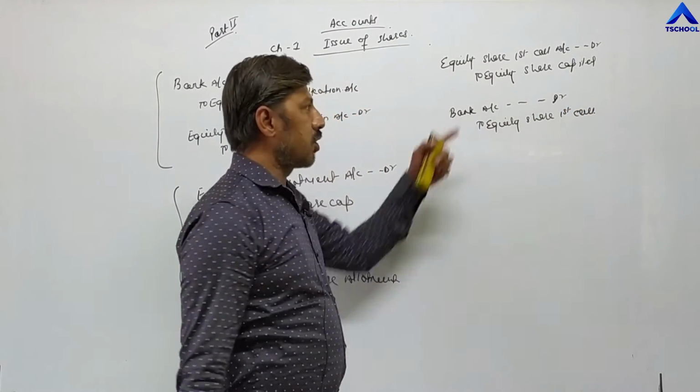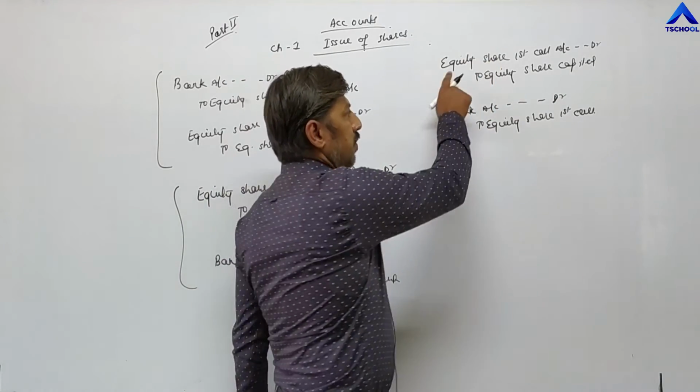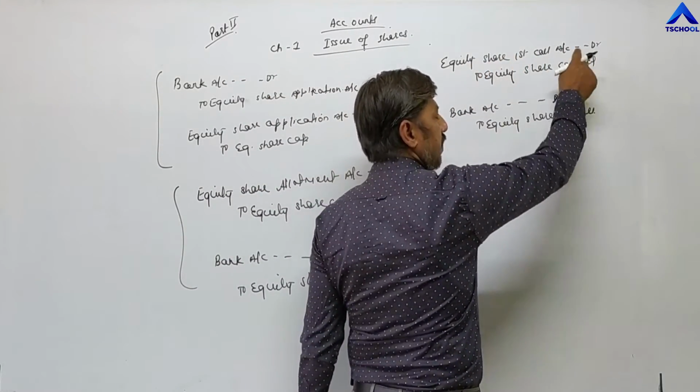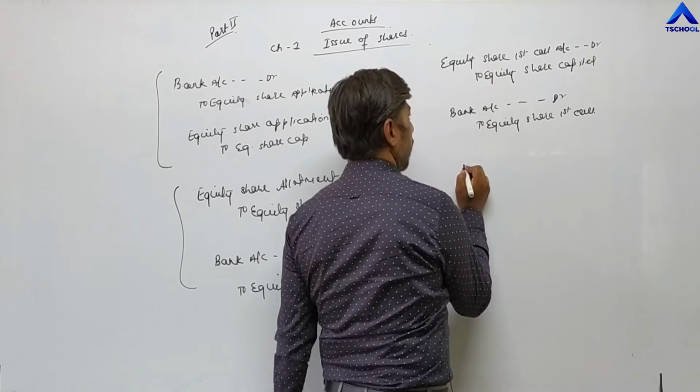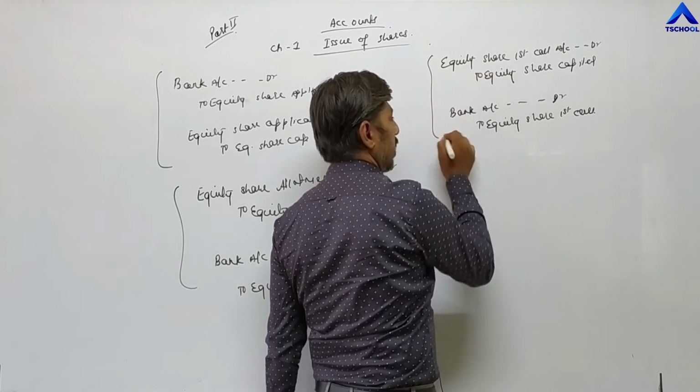Similarly, if a second call or last call is there, equity share final call account debit. If it is the last call, that is called the final call. I am writing again here, this is for the third installment.